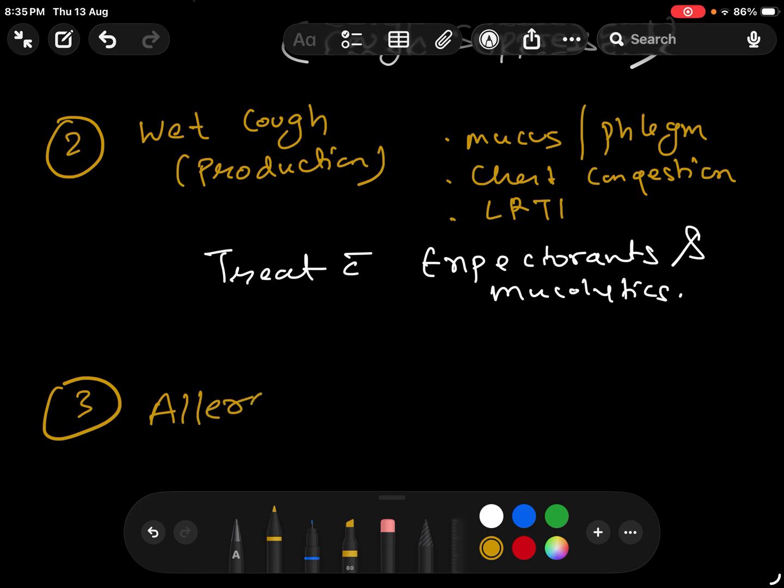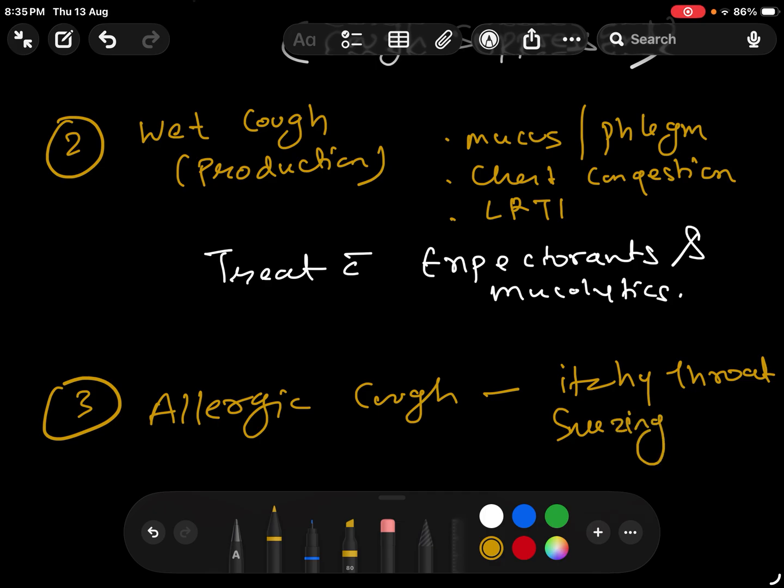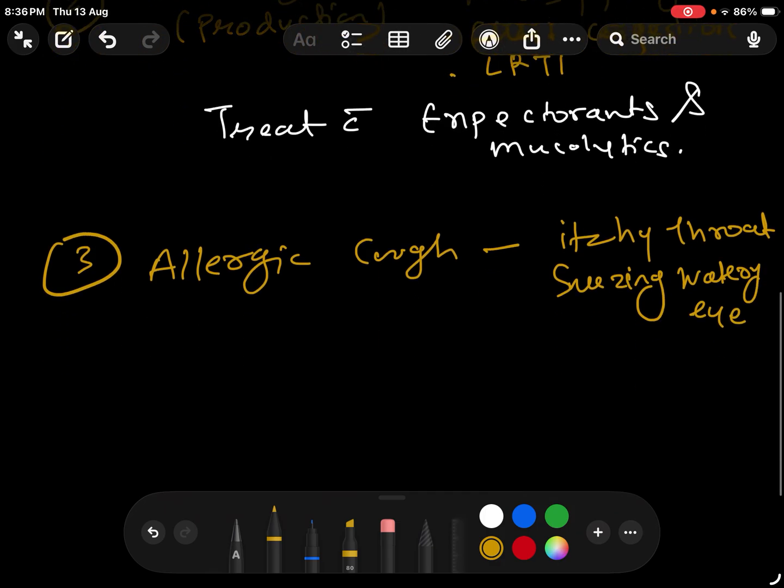Okay, now remember if a patient is having an allergic cough. Now how do we identify an allergic cough? When the patient is having an itchy throat, sneezing, watery eyes, rhinitis, and asthma.